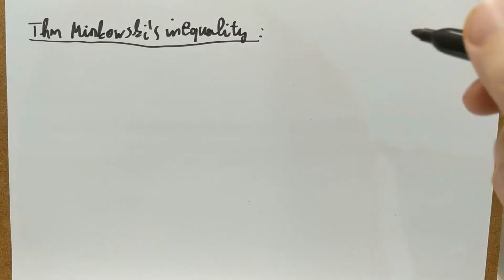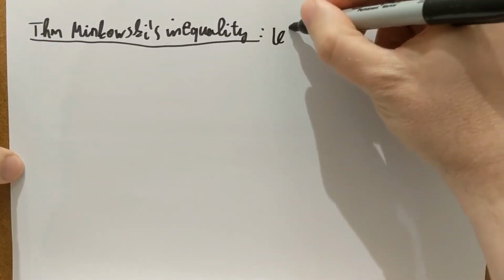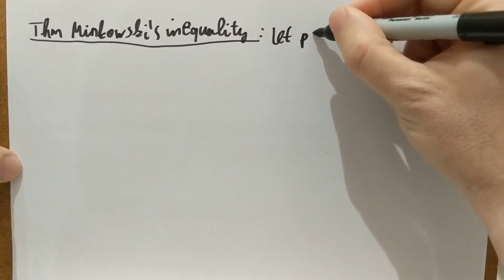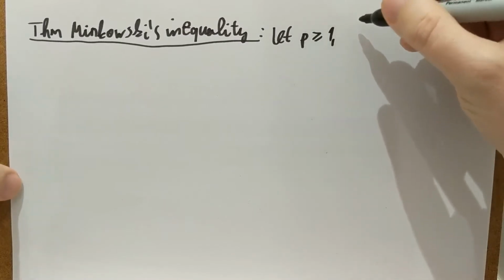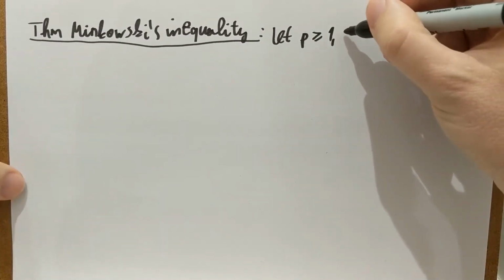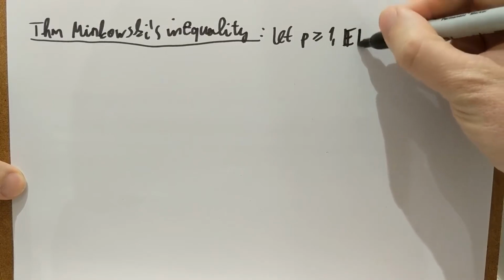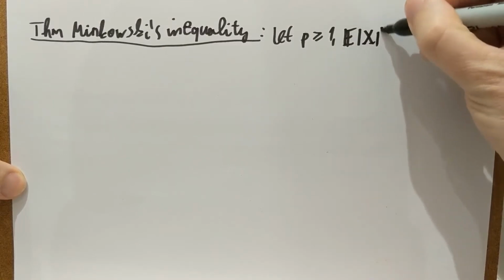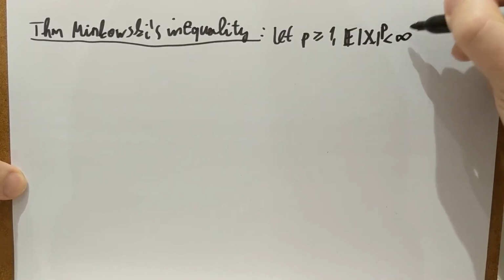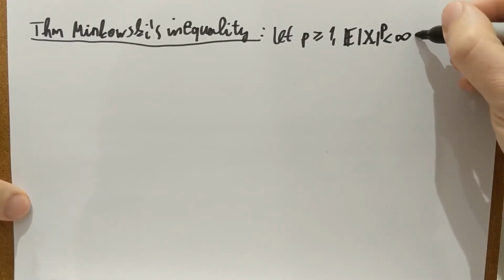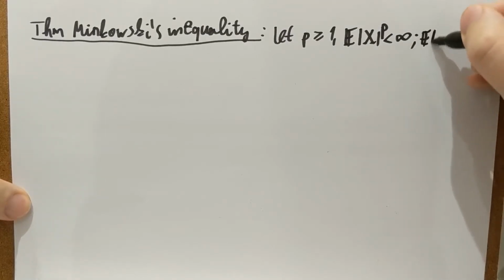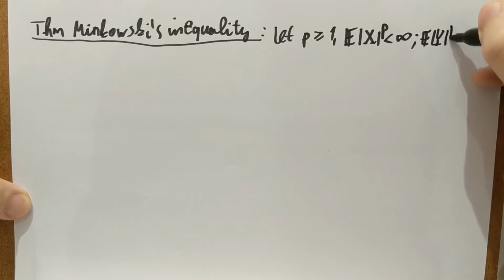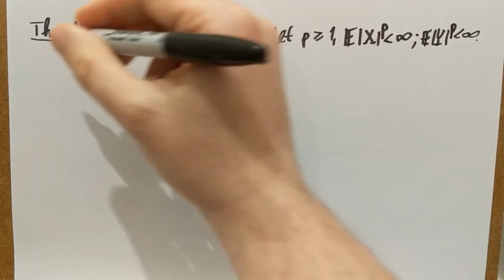And it says the following: let p be a real number at least 1, and assume that we have random variables x and y with finite p-th moments, E of |x| to the p finite and E of |y| to the p finite. Then the statement is